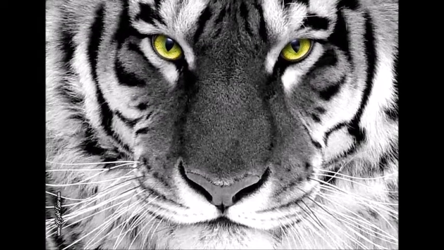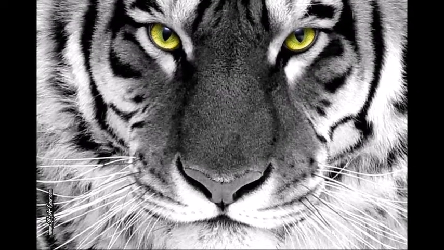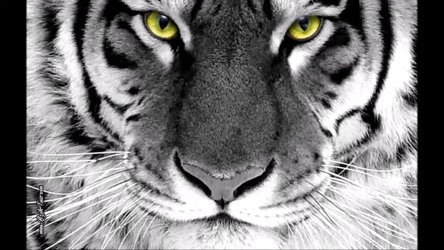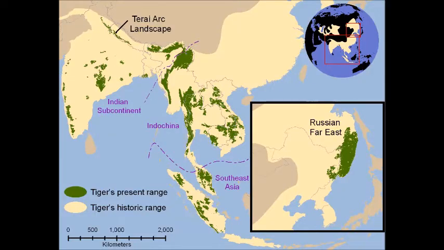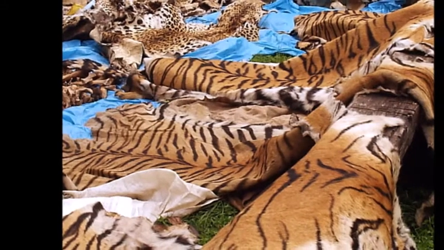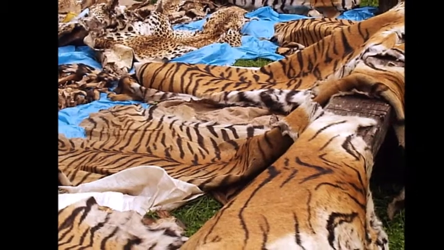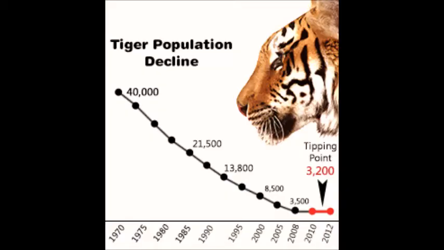The problem at the moment with the tiger species is that populations are declining at an alarming rate. According to the World Wildlife Fund, wild tiger numbers are at an all-time low. We have lost 97% of wild tigers in just over a century. Tigers may be one of the most revered animals, but they are also vulnerable to extinction. As few as 3,200 exist in the wild today.